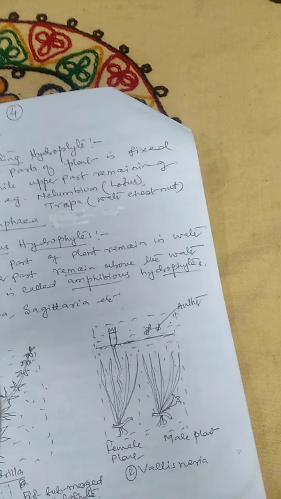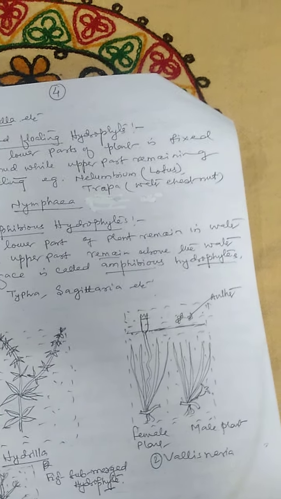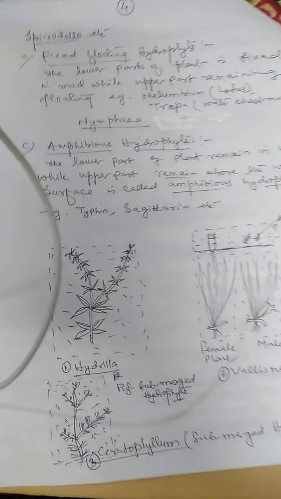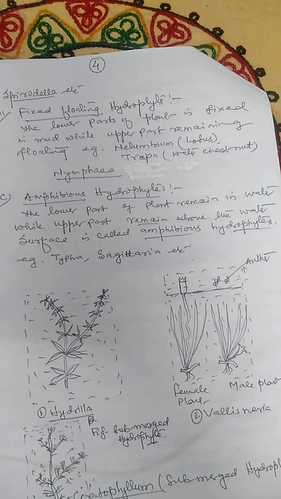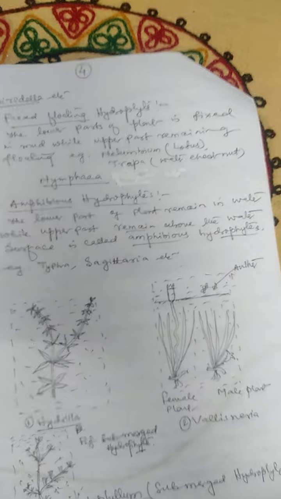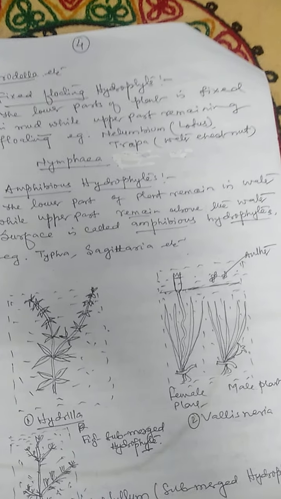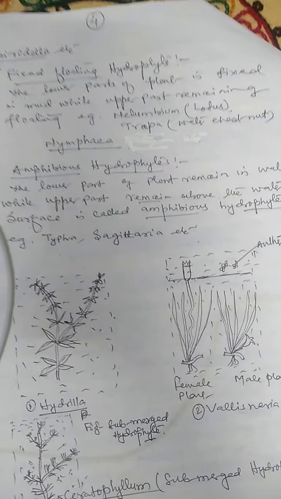Here is one important plant, the water hyacinth, which is also known as Eichhornia. Eichhornia is basically used as a biofertilizer. Farmers who are trained use Eichhornia as a biofertilizer in their fields. This is one of the important points from the competitive point of view.